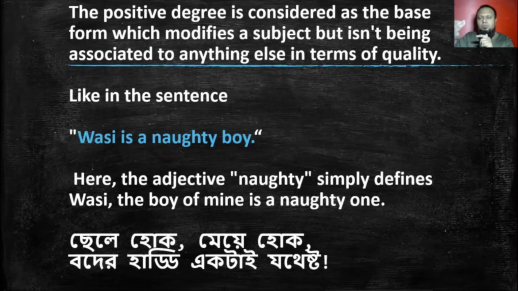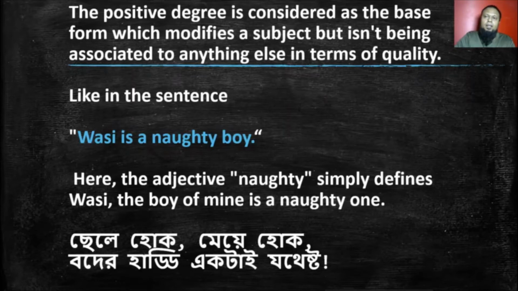The first one, the positive degree, is considered the base form, which modifies a subject but is not associated with anything else in terms of quality. Like in the sentence, Wasi is a naughty boy. Yeah, Wasi is my son's name.